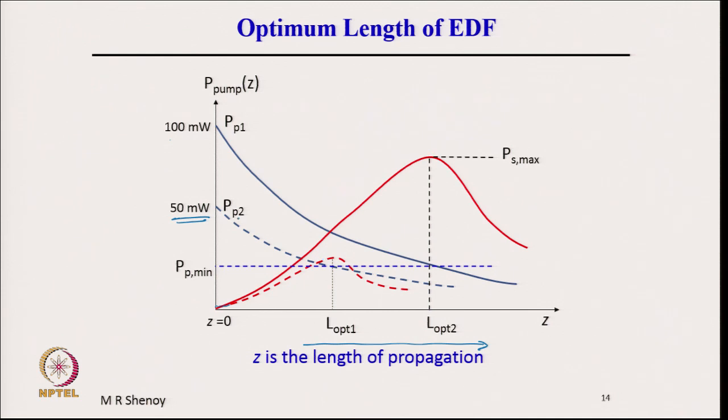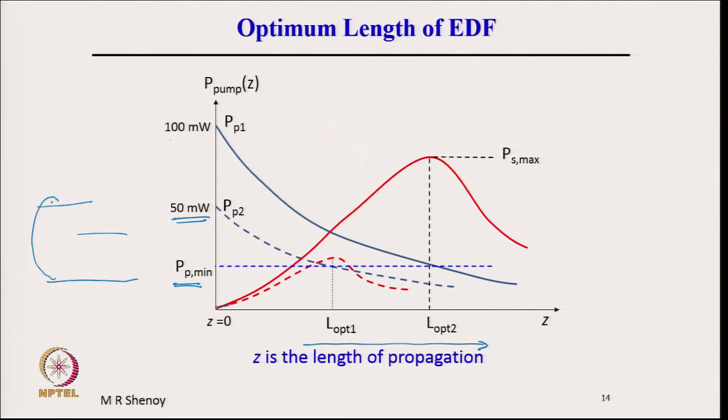Now, there is a certain minimum value of the pump power for the amplifier to provide net amplification, so the problem arises when the pump power drops down below the minimum required for creating population inversion. Please see that to create a population inversion, it is a quasi 3 level system.